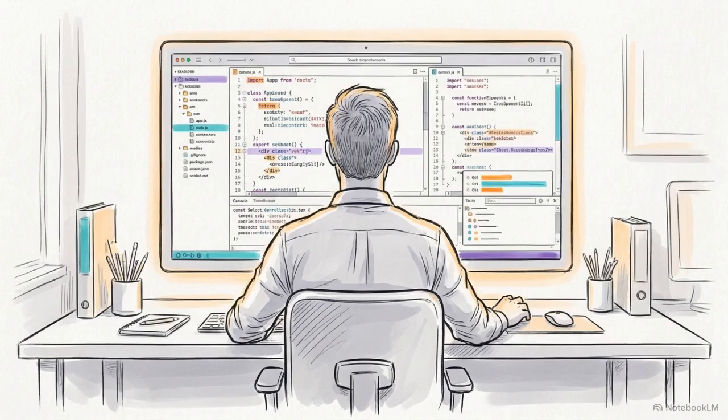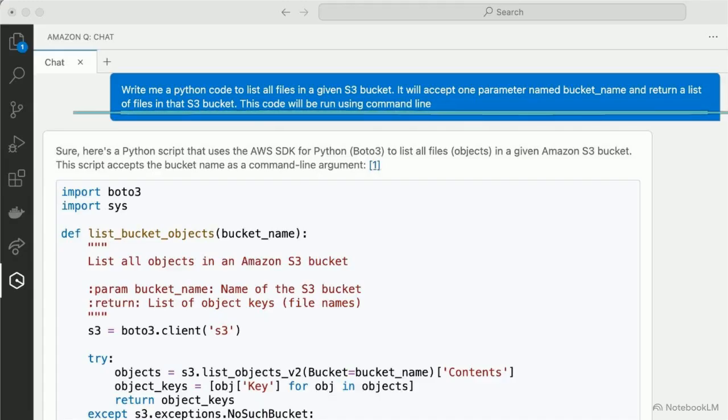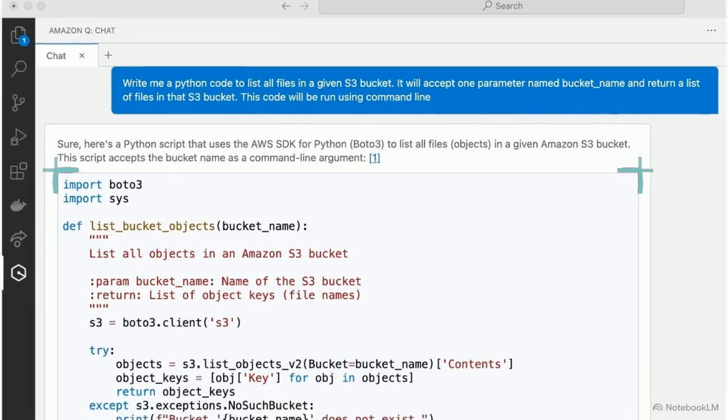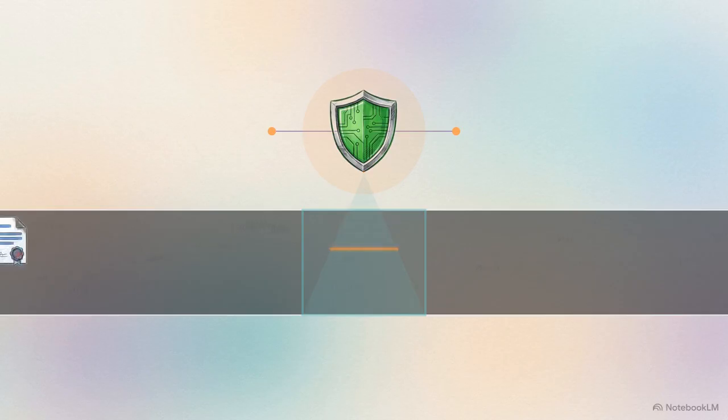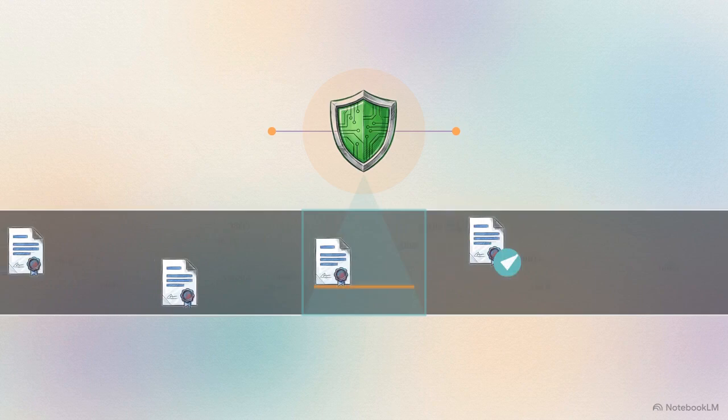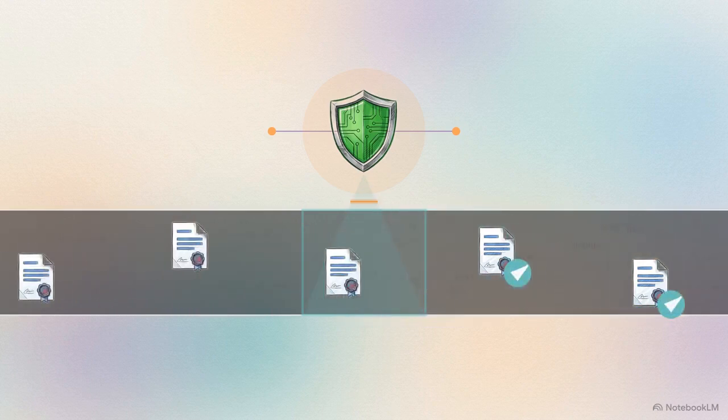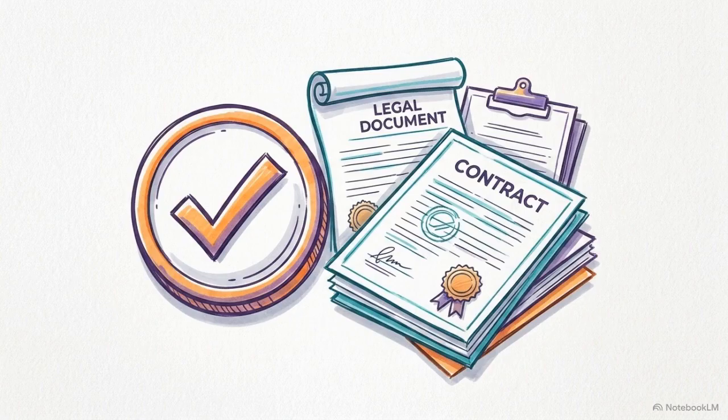Shifting to the back-end technical teams, Amazon Q Developer acts as an AI code companion that integrates directly into integrated development environments, like VS Code. Here in this code editor, you can see a natural language prompt instructing the assistant to write a Python script for an S3 bucket, completely automating the initial code creation. But writing code is only half the battle. Q Developer also runs real-time security vulnerability scans on your projects and tracks open-source licenses to ensure your organization remains strictly compliant with copyright requirements.